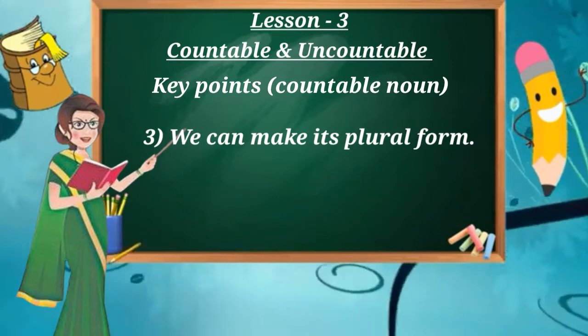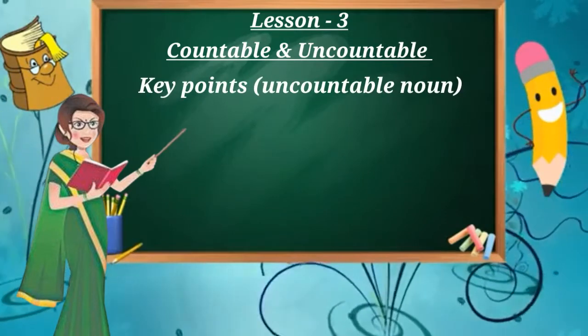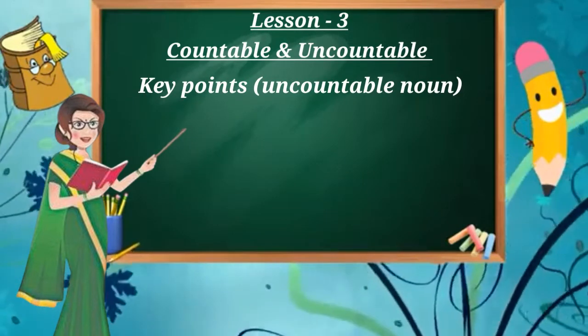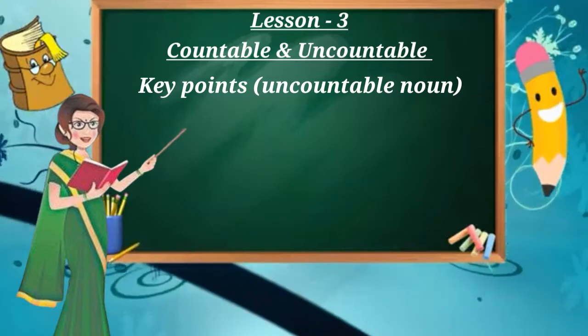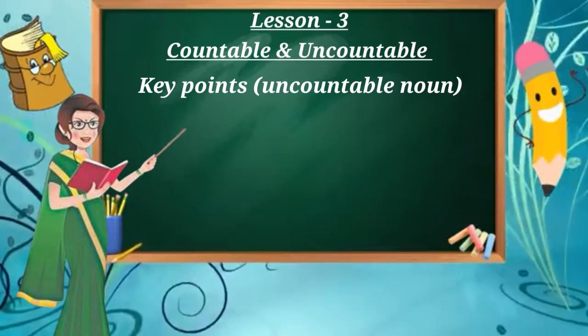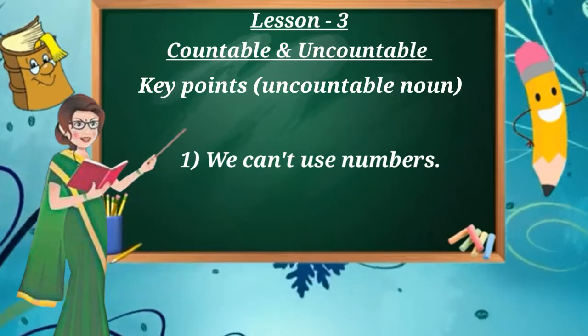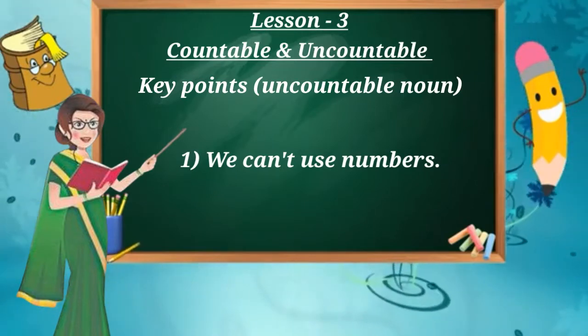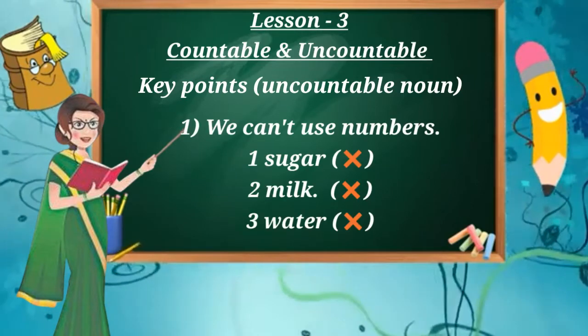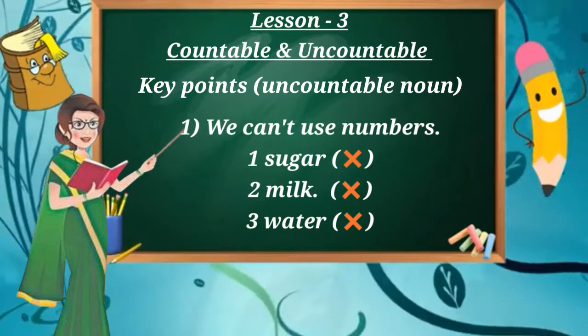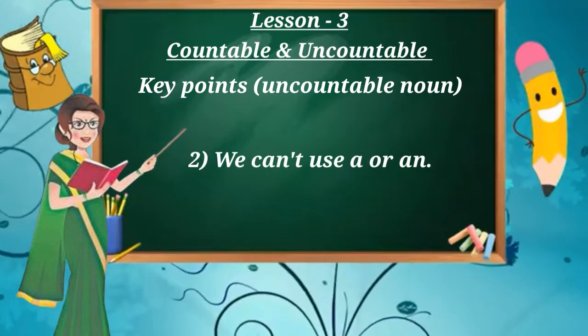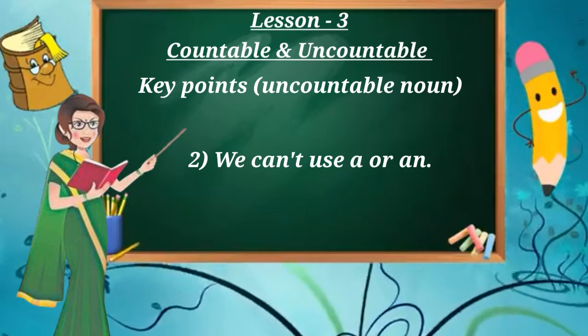Okay. Similarly, here are some key points for uncountable noun. Very simple children, the opposite of countable noun. First one, we cannot use numbers with uncountable noun. We can't say 1 sugar, 2 milk, 3 water. Number 2, we can't use a or an before uncountable noun.